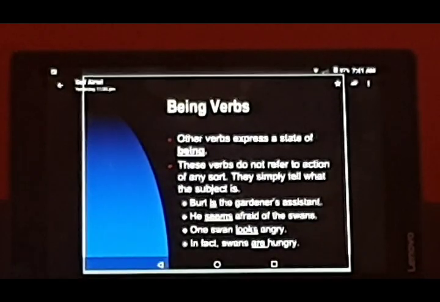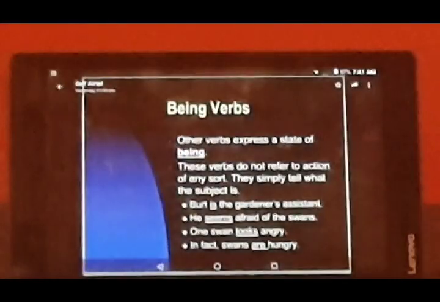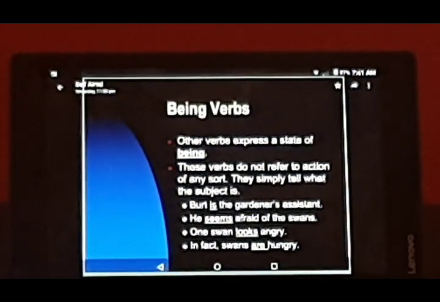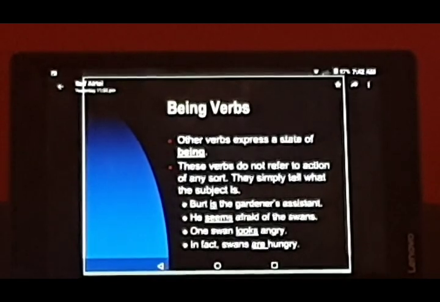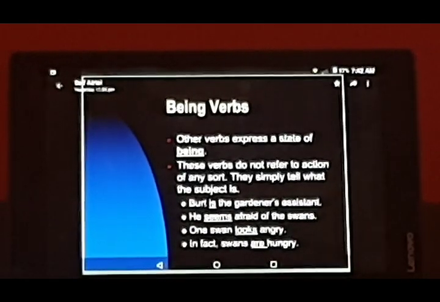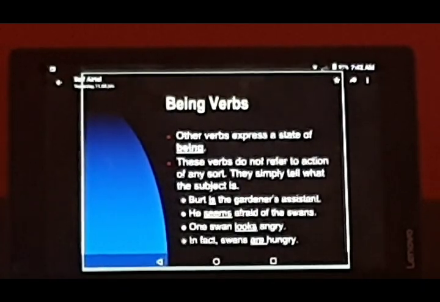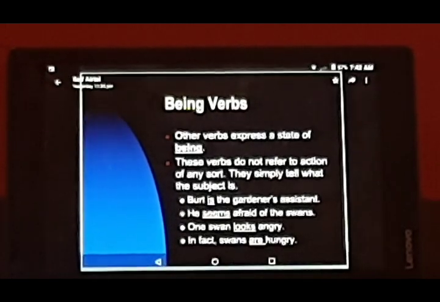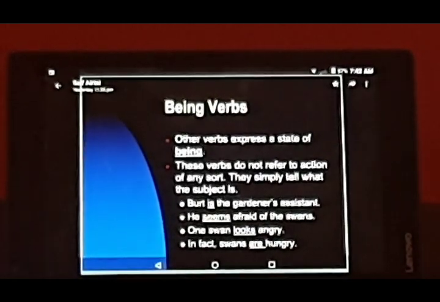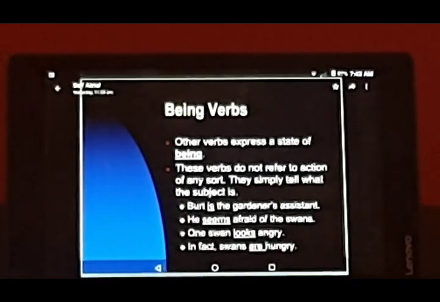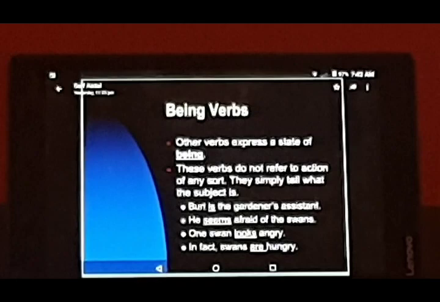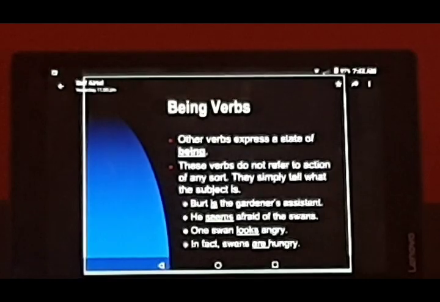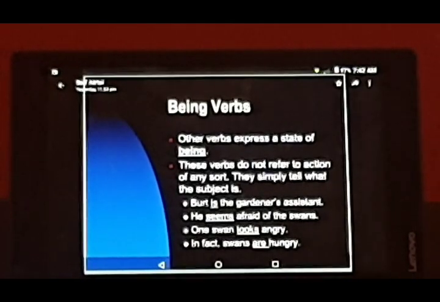For example, we can give an example: He reads. So here we can just stop the sentence there. We don't need any other word to complete the sentence. So reads is the predicate there. He is the subject and reads is the predicate. But there are some words where we definitely need some other words to complete the sense of the sentences. So those words can be called being verbs, where we cannot stop the sentence at that verb, but we need the help of other words to complete the sentence.